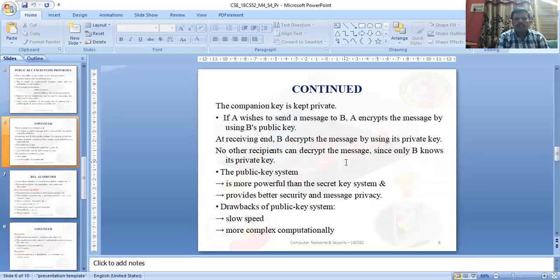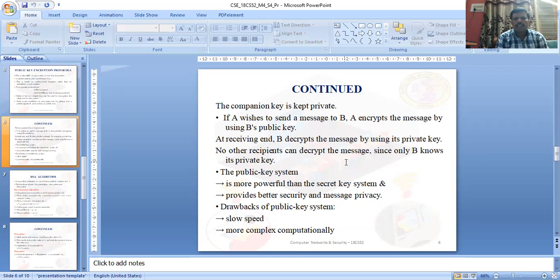When sender A is sending messages, B's public key is used to encrypt them. As and when user A sends messages, B takes A's public key, the opposite person's public key, securely from the key distribution center. Both parties keep their own private key secure, and use the opposite person's public key for encryption.